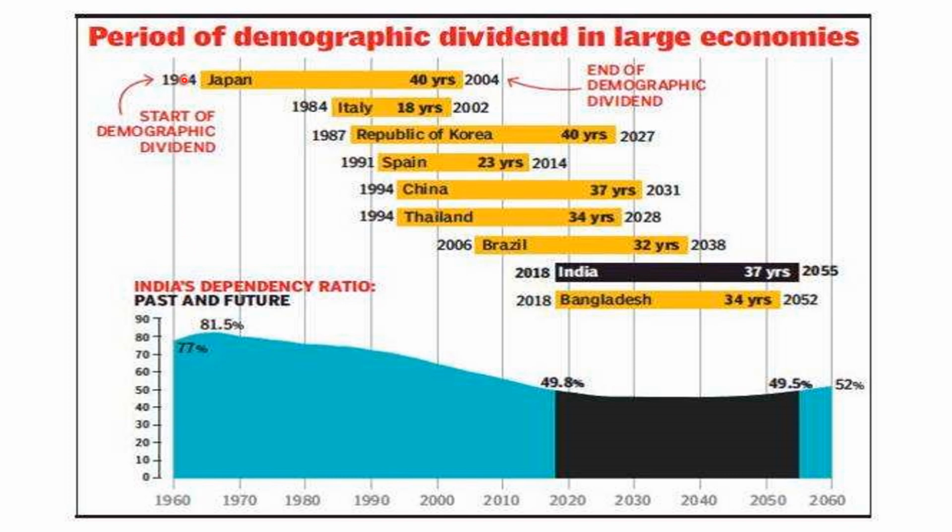Japan had this dividend from 1964 to 2004. For 40 years it had exponential growth, and we can see that now their GDP, though very high, has plateaued. Now there is generally no increase in GDP for Japan. Similarly, Italy had this for 18 years, and so on. It is expected that Korea will have this until 2027.